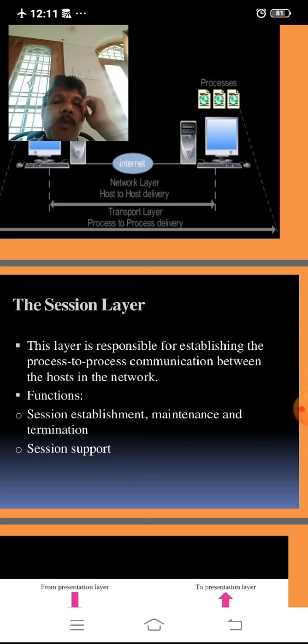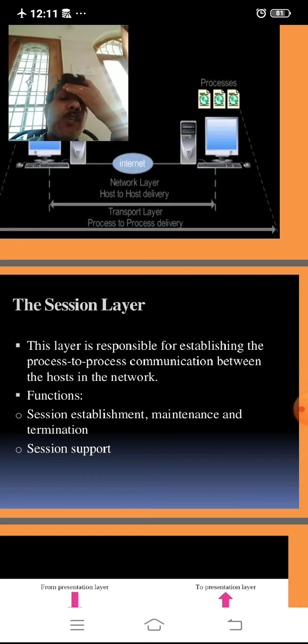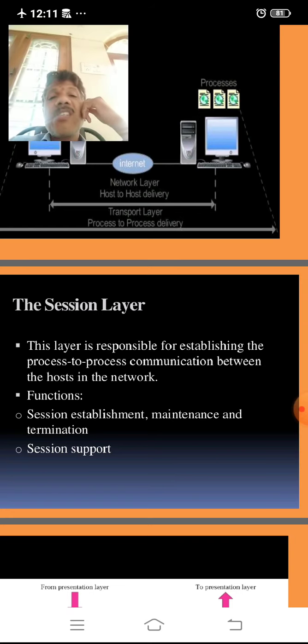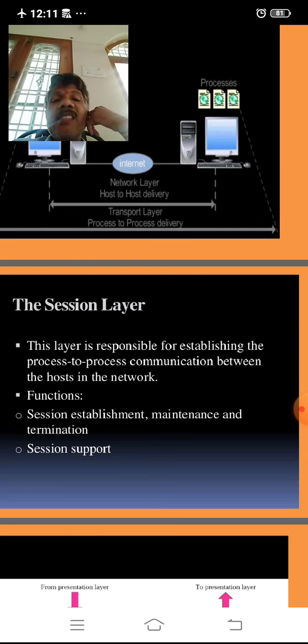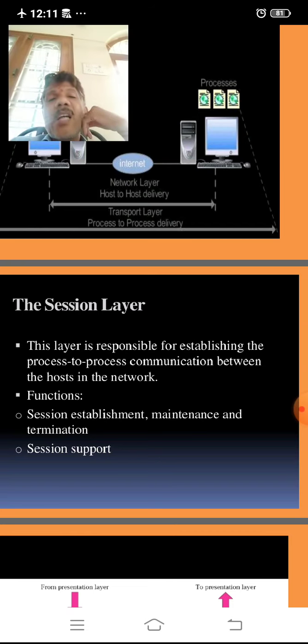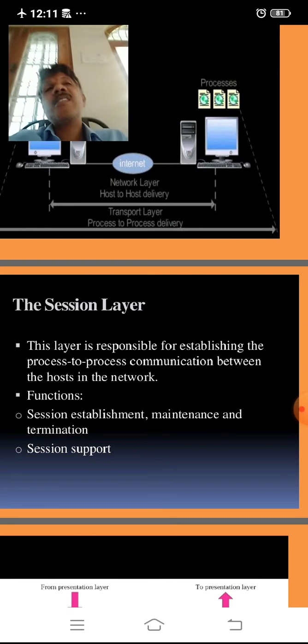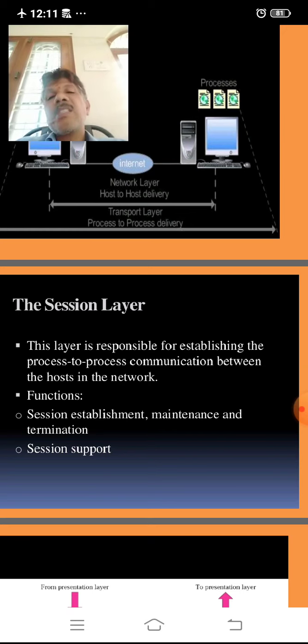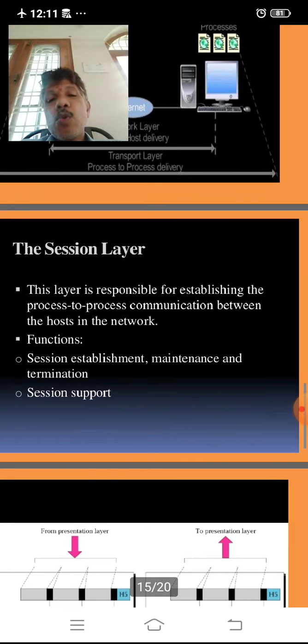So this is the responsibility of establishing process to process communication for a particular session by the session layer. The important functions of the session layer are session establishment, maintenance, and termination. And the final function, session support, is also an important function for the session layer to transmit data from source to destination.